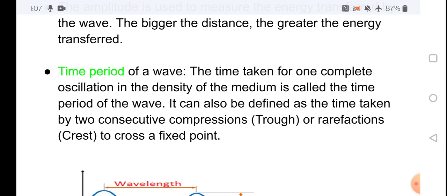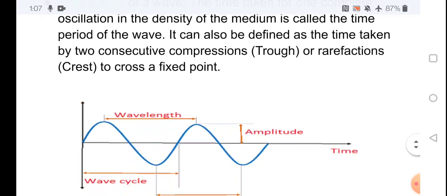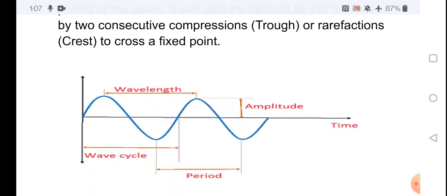It is also defined as the time taken by two consecutive compressions or rarefactions, that is crests, to cross a fixed point. Time period means the time taken to complete one oscillation.